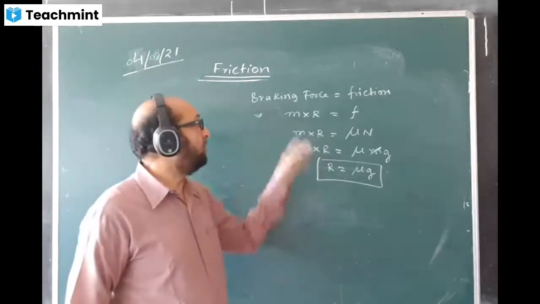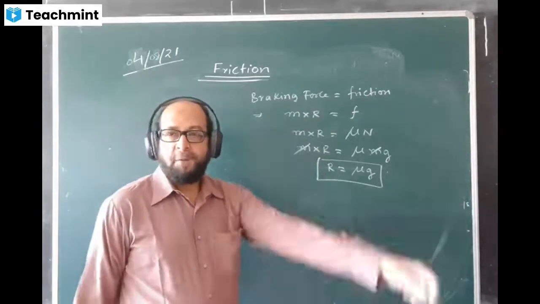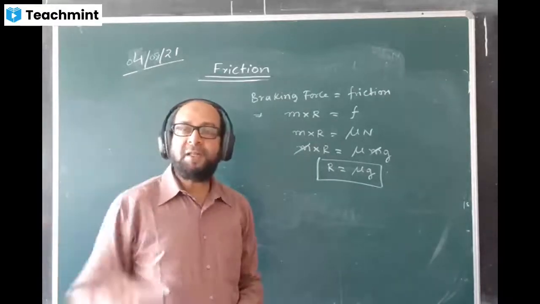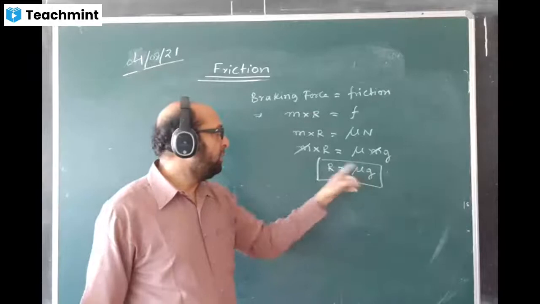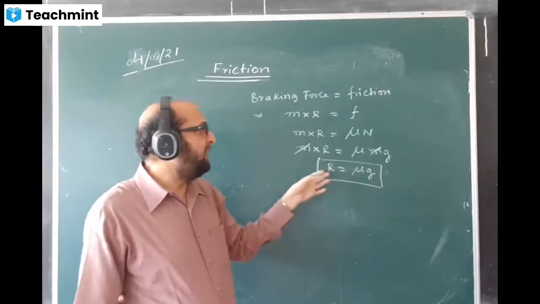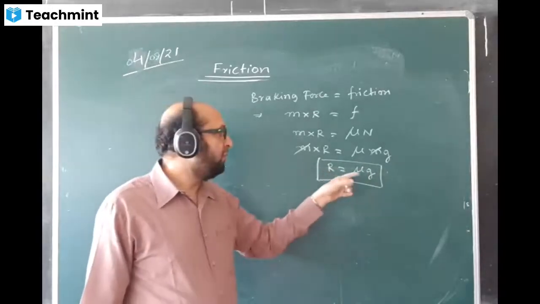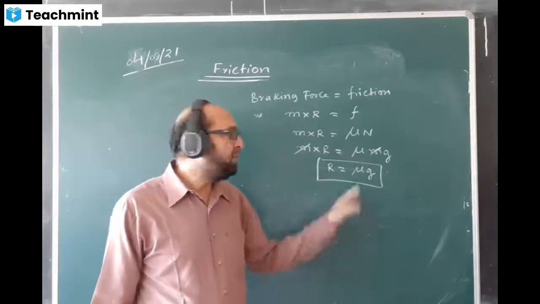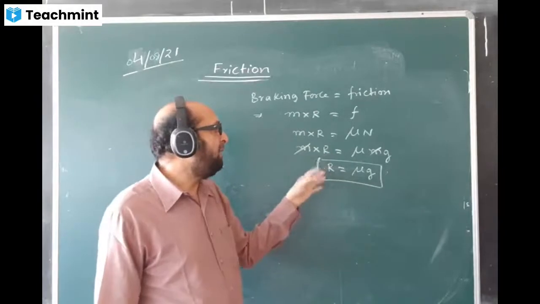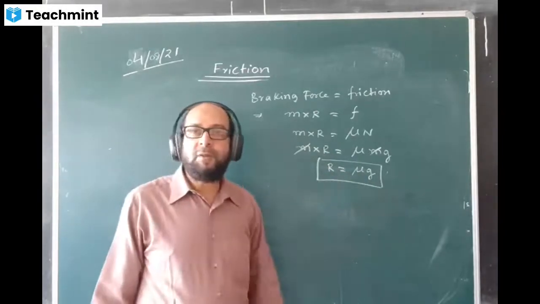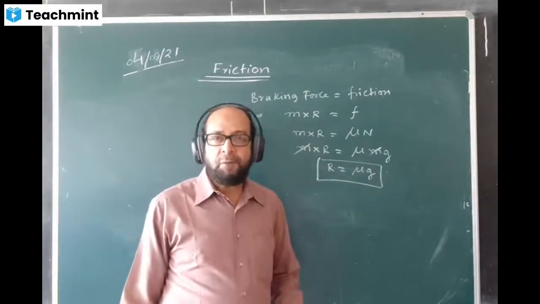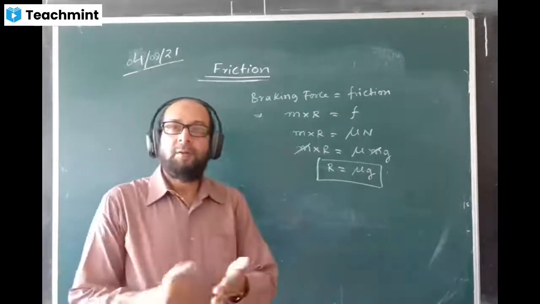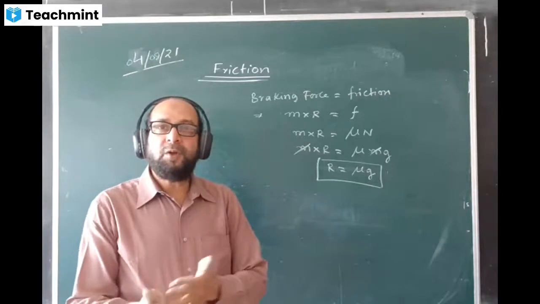Yeah, please write down this formula also, okay? Whenever we are producing retardation in the car by applying brakes, and if the coefficient of friction is given, we can use the formula R equal to mu g and find the value of retardation. If retardation is known, we can calculate the value of mu also. When mu is given, we can find R, and when R is given, we can find mu, because the g value is always either 10 or 9.8, known to us. Am I right or wrong? Yes, boys? Yes, sir.